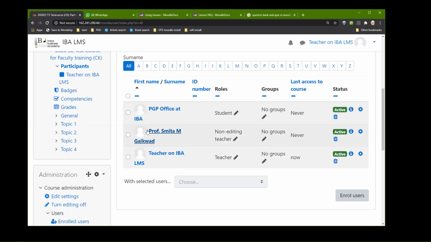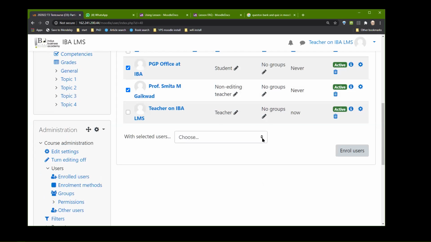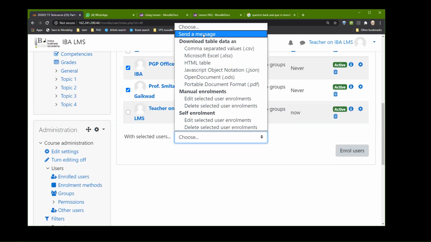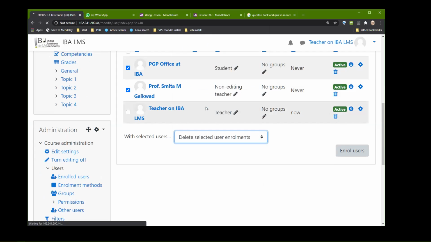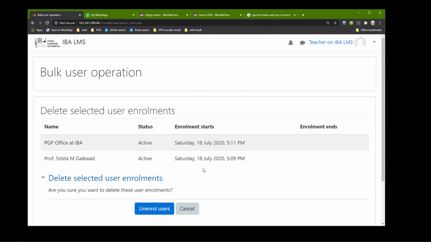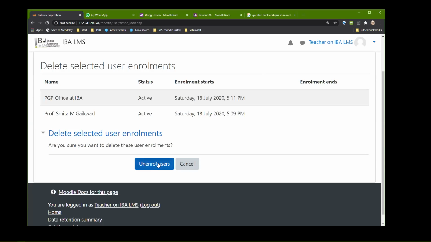And you can actually delete them, you can modify them, all those things you can do. I can select, for example, all these two, and with selected users, I can do a lot of things. I can send them a message. I can download their data. Or I can delete them. Sir, can you enroll a new batch now, 1 or 2 students? That's what I'm trying to do. I think there is a privilege issue, but let me just see.